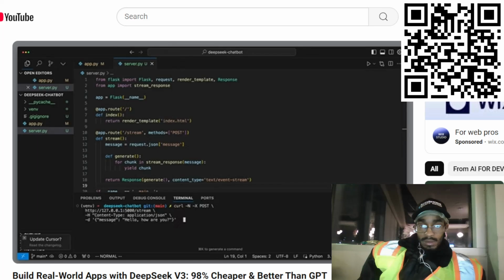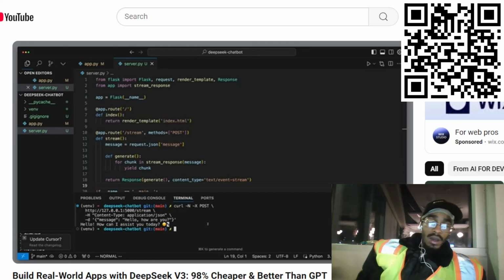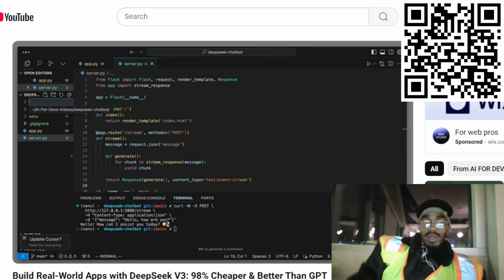You see here, I'm doing a quick request with the message, "Hello, how are you?" When we fire that off, we nicely see how the result streams in, so it really is delivered via HTTP streaming. Now, of course, we want a web page with a chat-like interface that uses this endpoint.